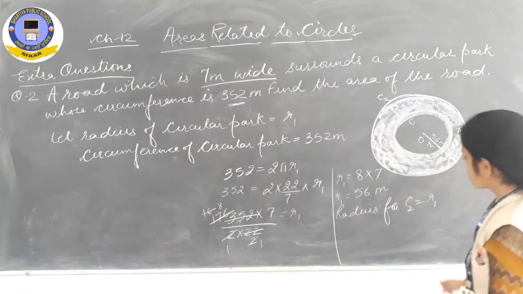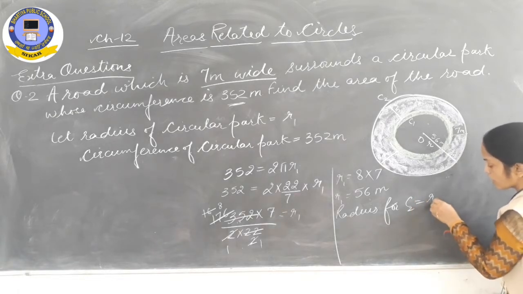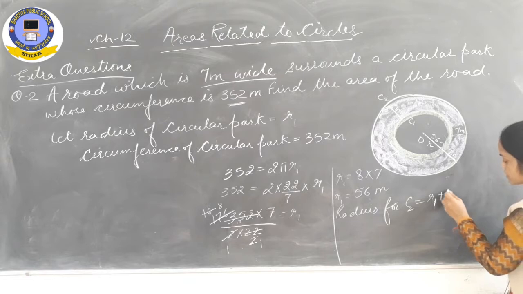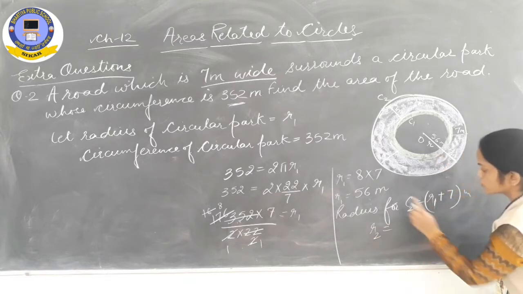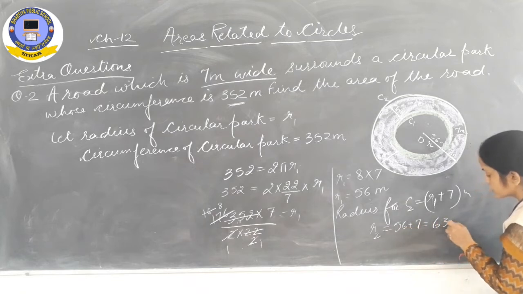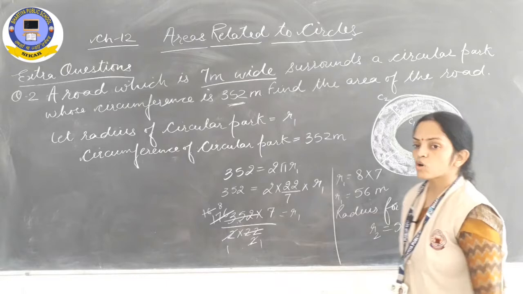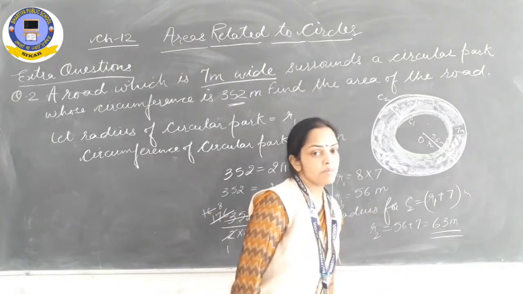Obviously we will get it. So the radius for C2 is R2, which is equal to R1 plus the width 7 meter. So R2 is equal to 56 plus 7, that means 63 meter. So the radius for C2 is 63 meter.